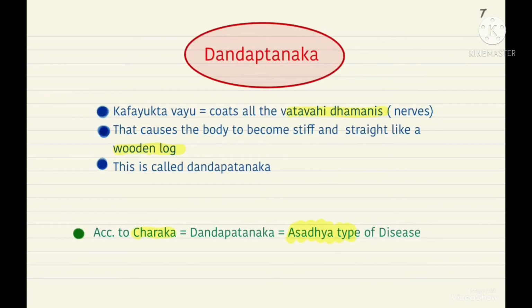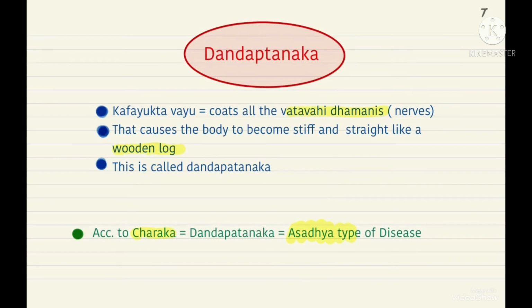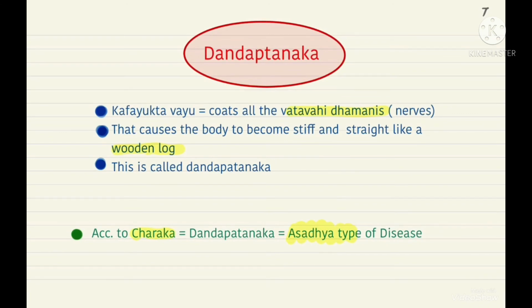Alright, so we'll see about dandapatanaka in a little bit detail, and then abhyantarayam and bahirayam or the dhanustambha, we will cover in the next video. So in dandapatanaka, what happens? The kafayukta vayu coats all the vatvahi dhamnis. What are vatvahi dhamnis? The nerves. So the kafayukta vayu coats all the nerves, and that causes the body to become stiff and straight like a wooden log. How a wooden log is stiff and straight, the same way the body of the person becomes very stiff and straight. And that is why this condition is called dandapatanaka. Danda is a wooden log. It is a straight and stiff wooden log. So that's why this condition is known as dandapatanaka.